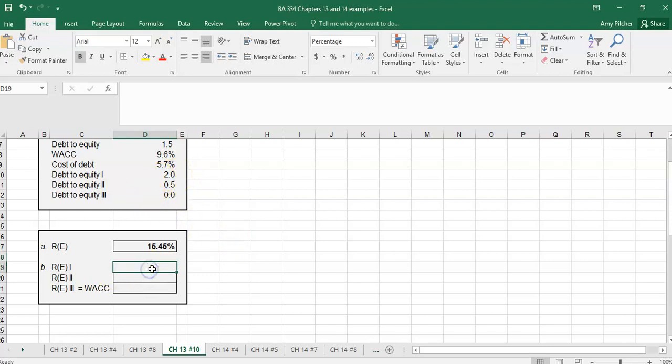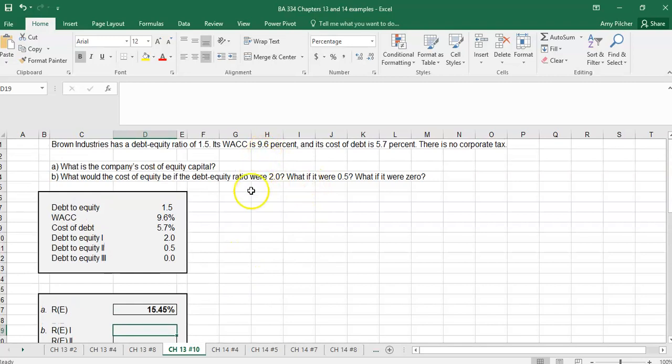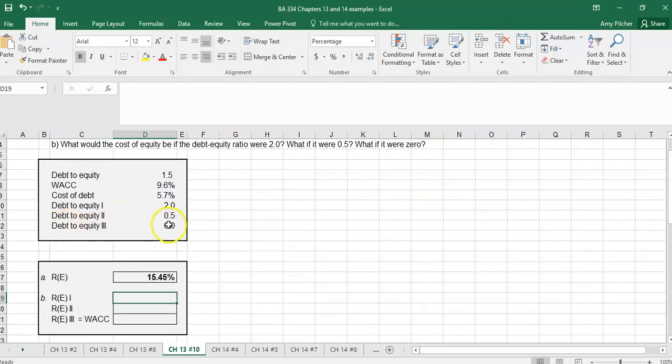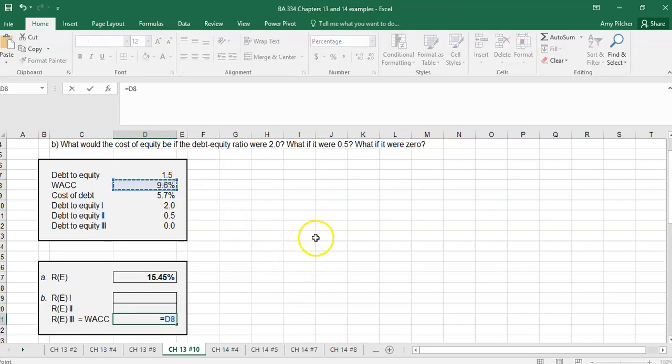Okay, so under 3, it equals the weighted average cost of capital. So without debt, the weighted average cost of capital is the cost of equity. So we know that it's 9.6% in that case. So what is it if we have a debt to equity of 2, and what is it if we have a debt to equity of 0.5?